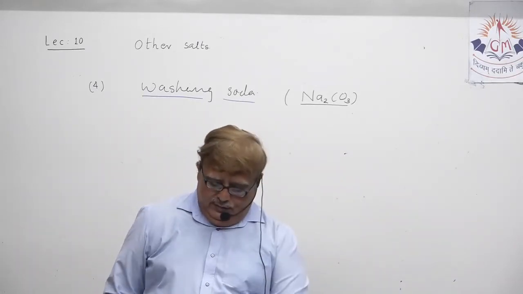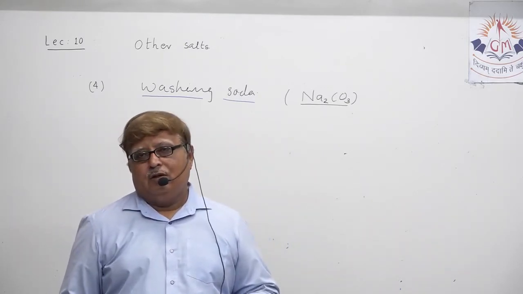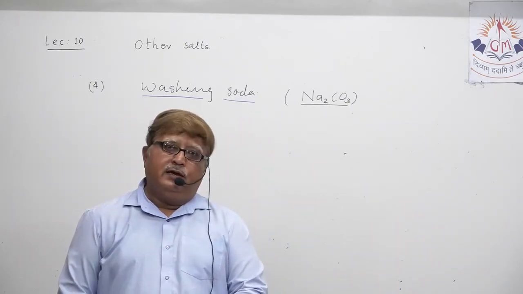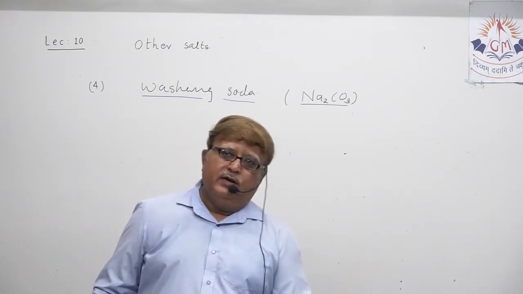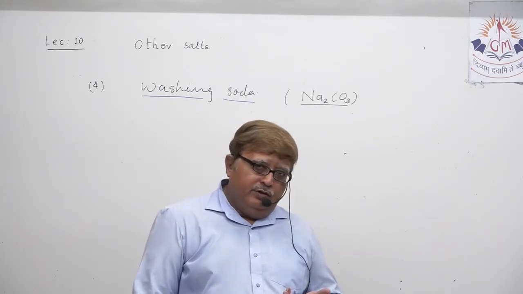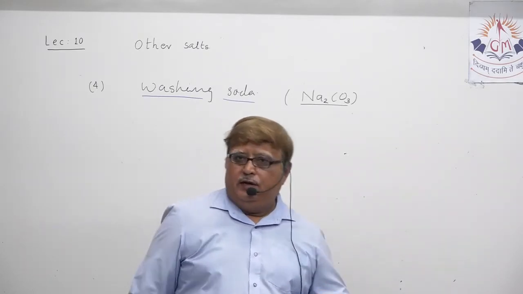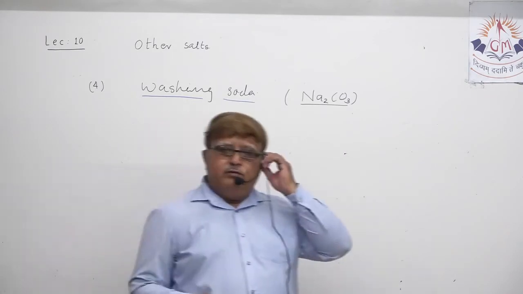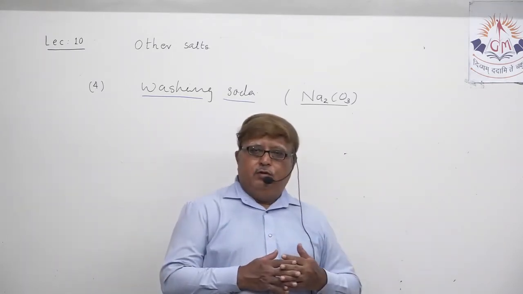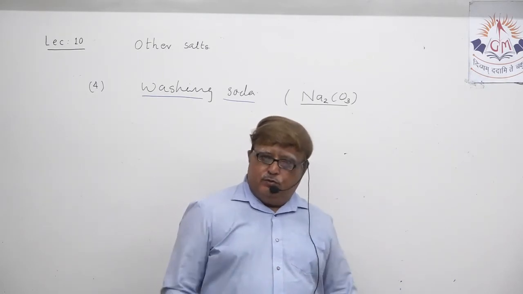You can already remember the production of sodium bicarbonate. Actually sodium bicarbonate is prepared by the reaction between what? By the reaction between sodium chloride, water, carbon dioxide and ammonia.